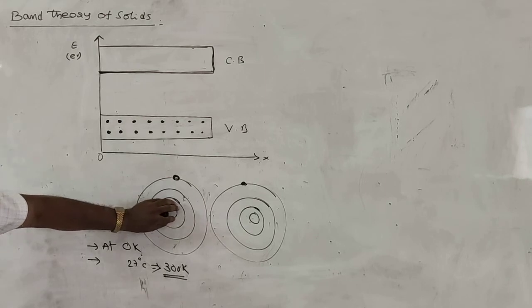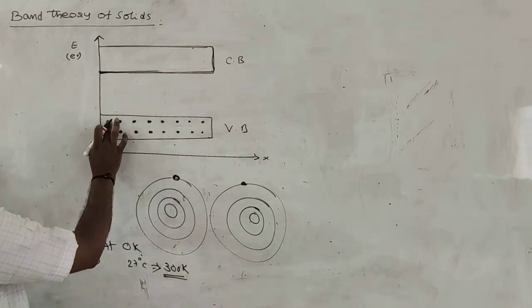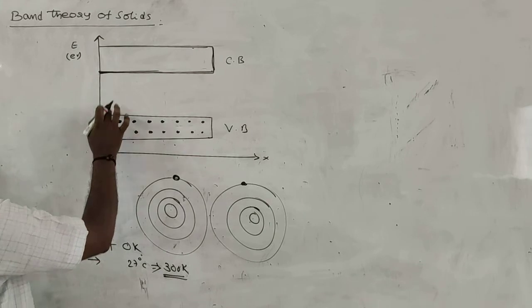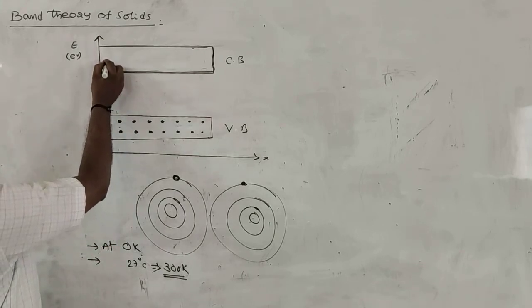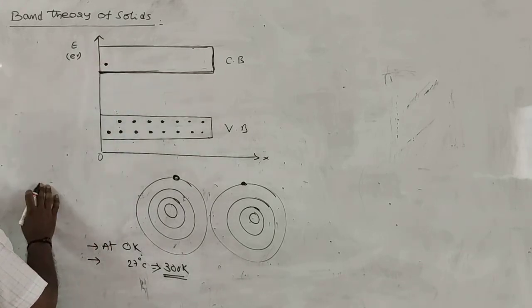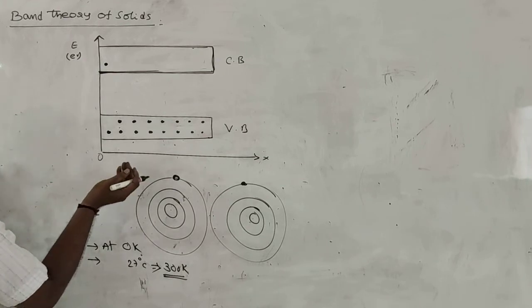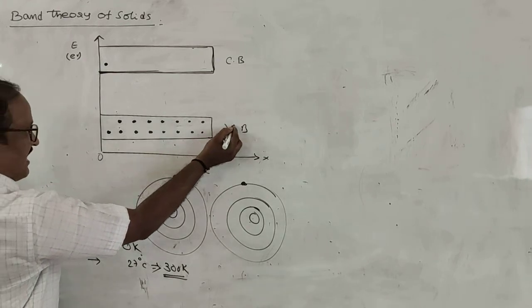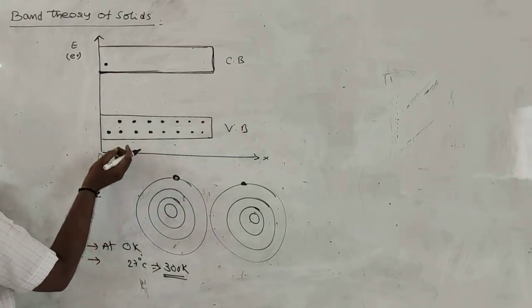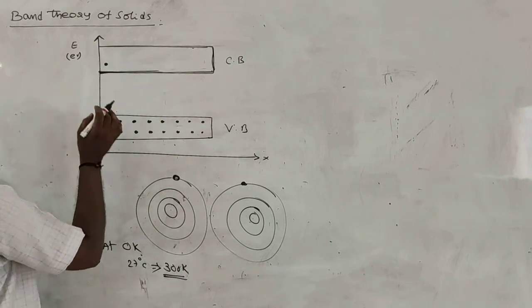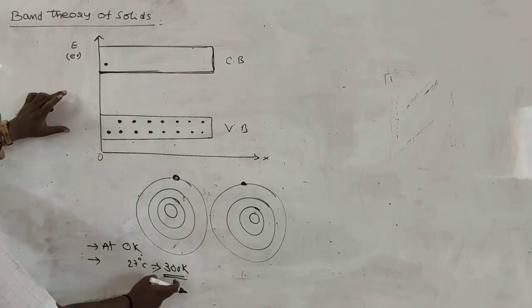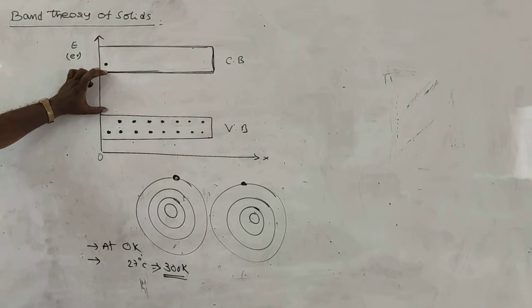That's why this valence electron jumps into conduction band, by absorbing some energy which is equal to the forbidden energy gap.